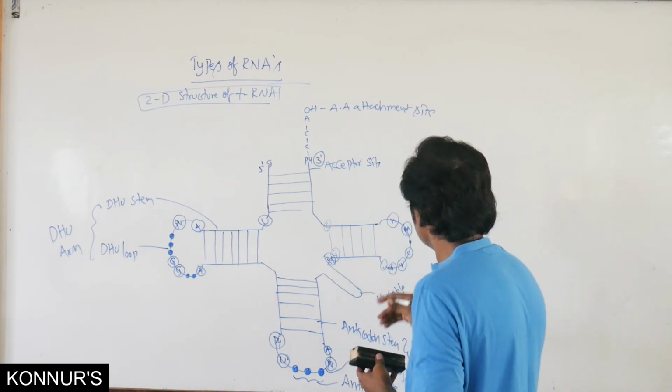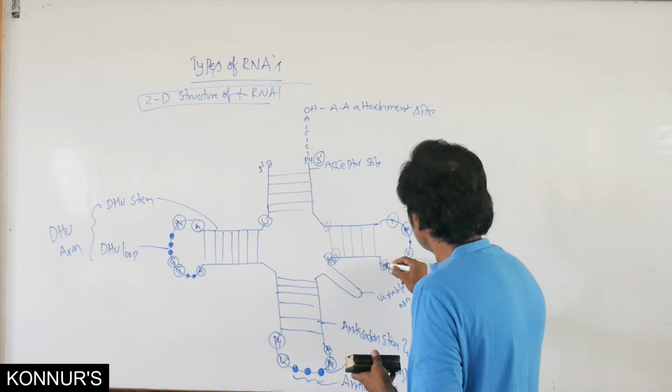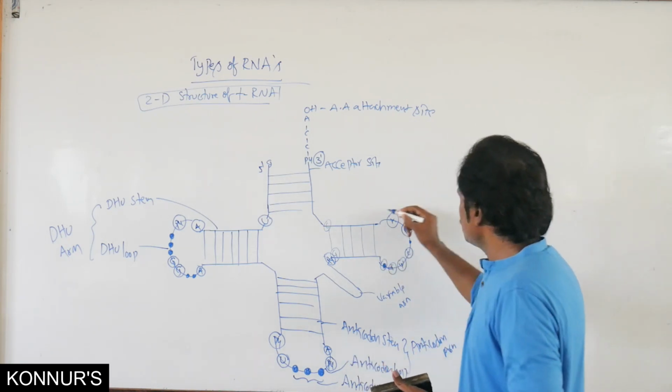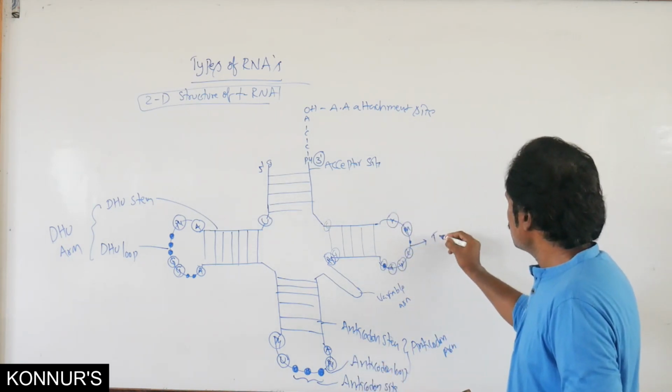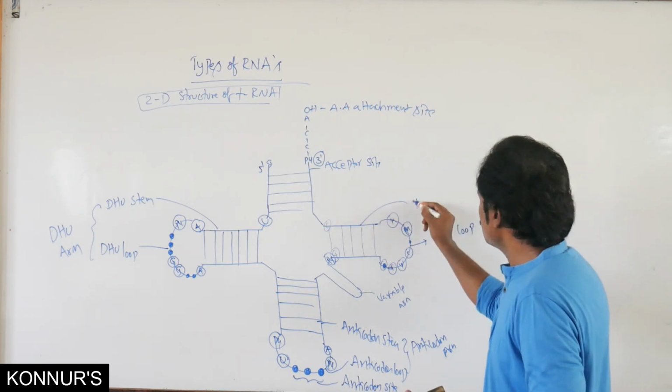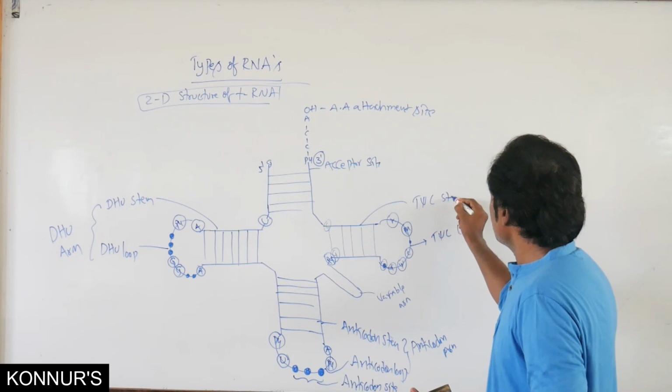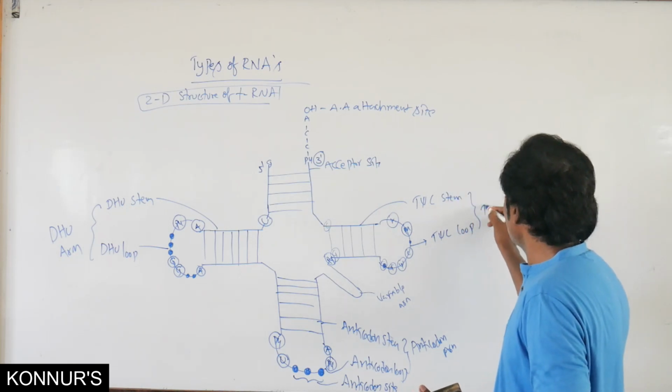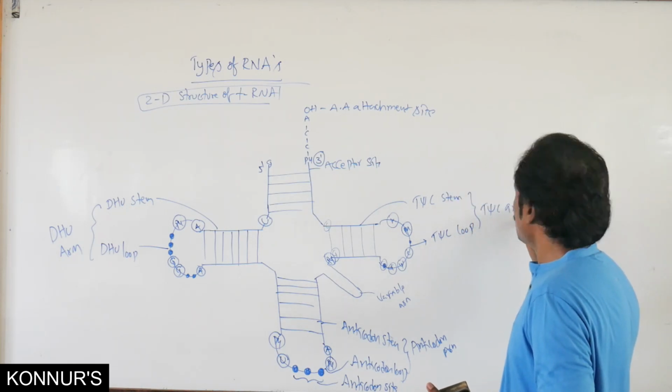So this we call the T-psi-C loop, this is the stem, and both together we call the arm.